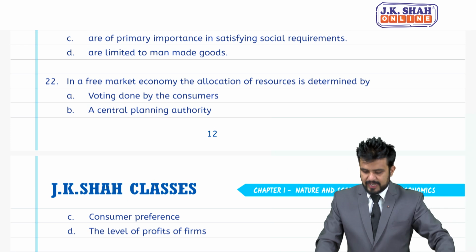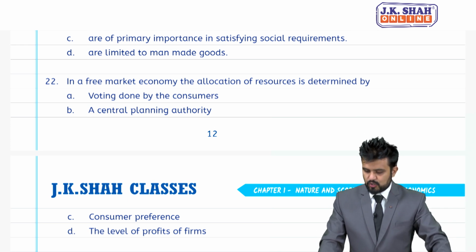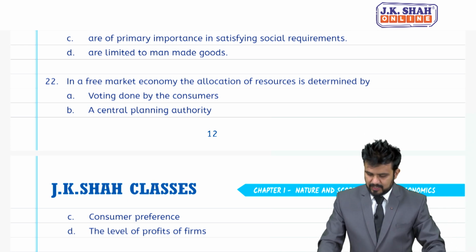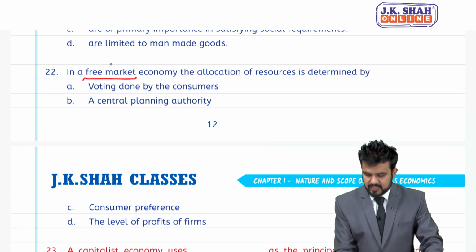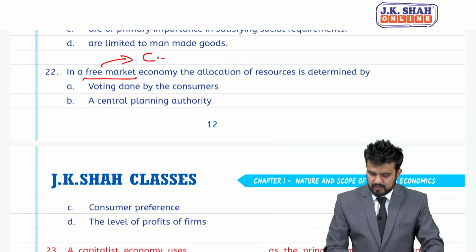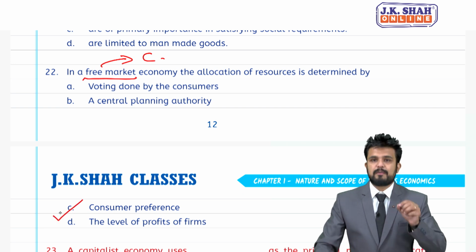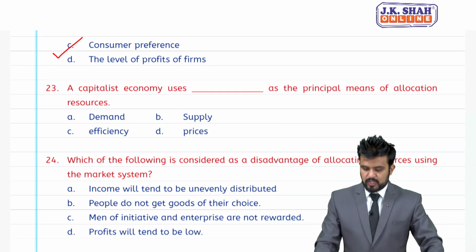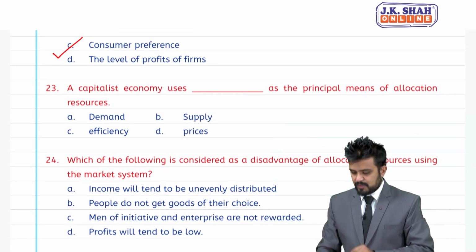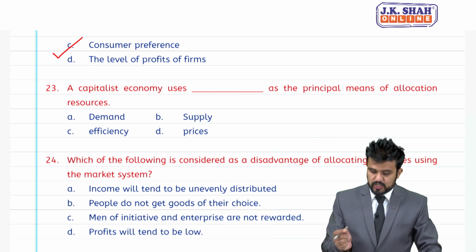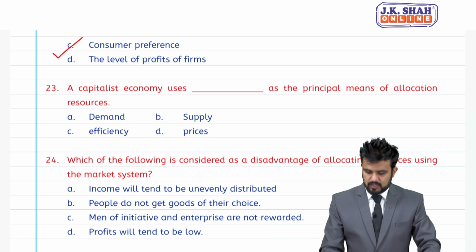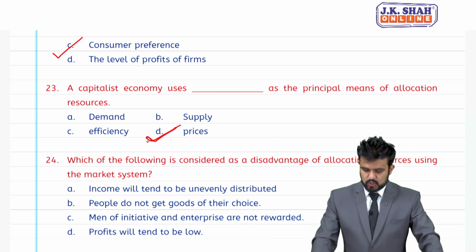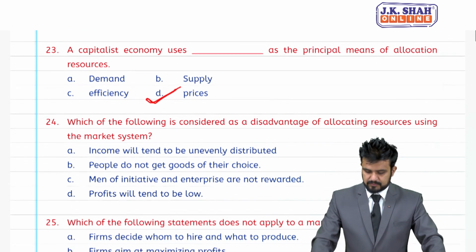22, in a free market economy, the allocation of resources is determined by, students, free market means capitalist economy they are telling, and it is determined by consumer preference. 23, a capitalist economy uses dash as a principal means of allocation of resources. What? Price as a principal means. So 23 answer is D.